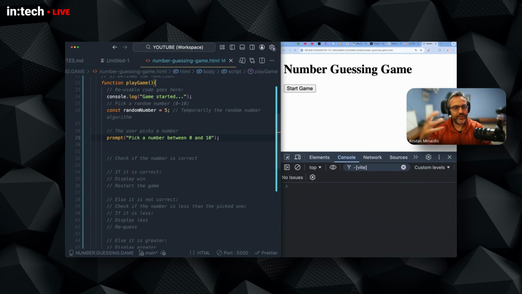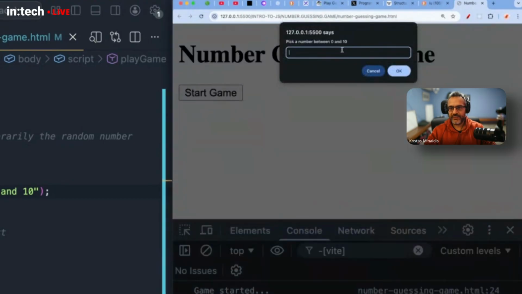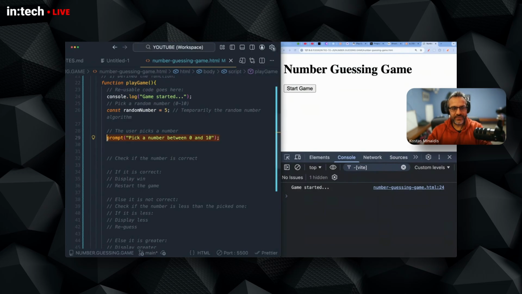So if I run the game now, this is the message, as you can see here, and this is where I can write whatever I want. In my case, I will be careful and pick a number between 0 and 10. Let me pick 4, and click OK. Now this function picks up the value that the user entered, and if I write nothing more than the prompt here, it gets lost. JavaScript picks up the number and then forgets it.